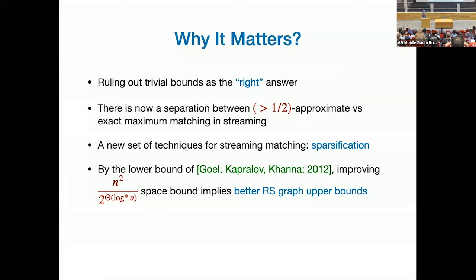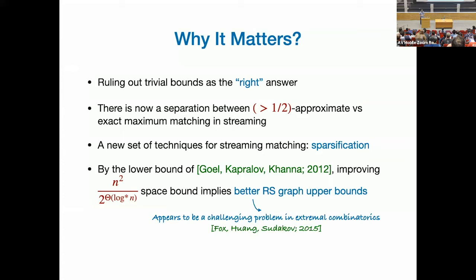So there is a result, this GKK paper, that says, if you can improve the space of our algorithm, you will give better RS graph upper bound. I don't know how challenging you'll consider that. It's a hard problem still, okay? If you want, you can take a look at this paper, for instance. It will have some nice consequences if you prove better RS graph upper bounds.